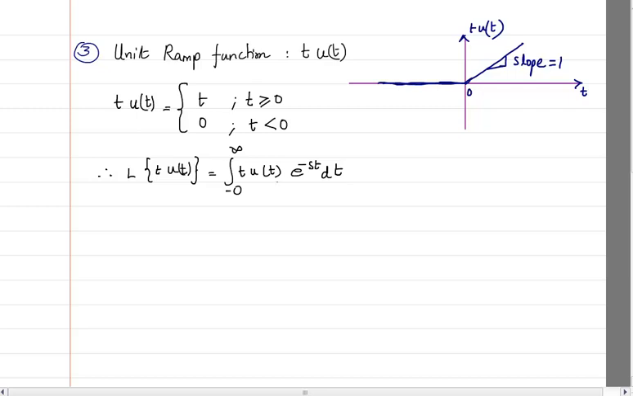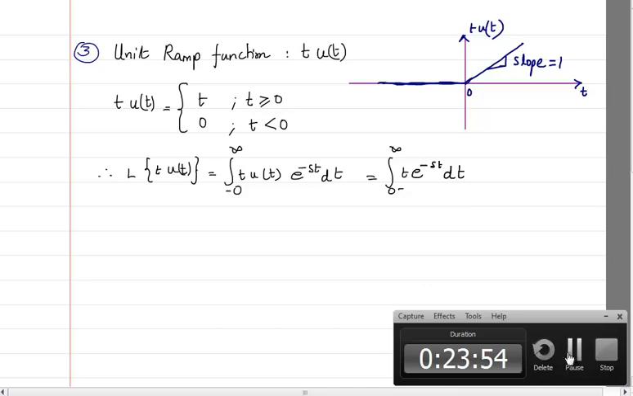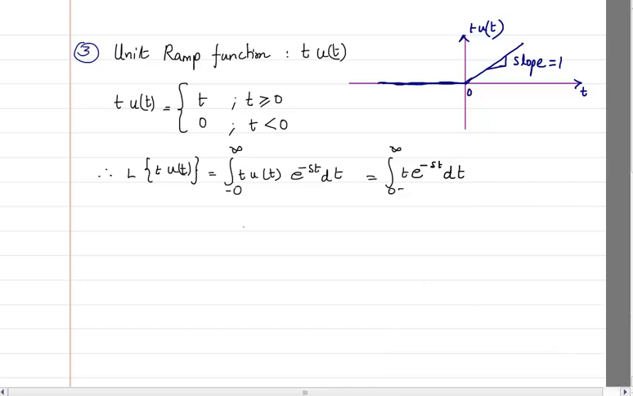Now for u of t, we know that from 0 to infinity its value is 1, so I can write this as the integral from 0 minus to infinity of t e raised to power minus st dt. Now if I have to solve it using integration by parts, before that I have to do a substitution.